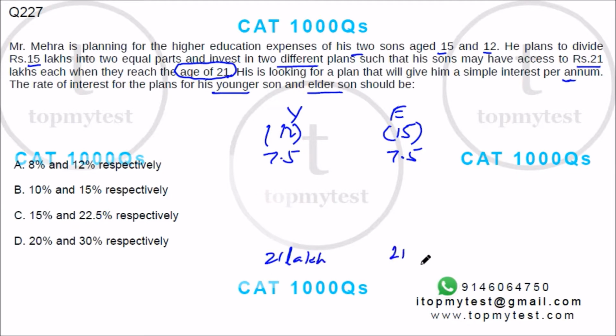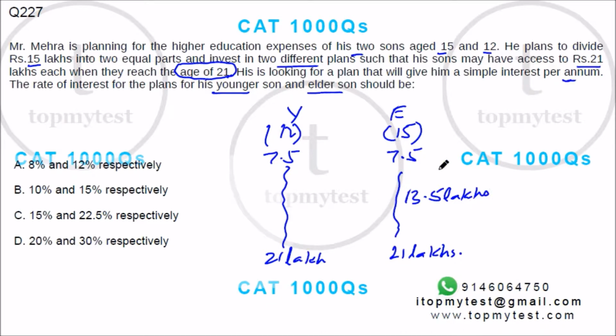Now let's see over this. If you get one of them right, the options are such that the other will automatically be right. So let's calculate for the elder son. For the elder son, he needs 7.5 lakhs to become 21 lakhs when he's 20 years old. So in 6 years, he needs to get an interest of 13.5 lakhs, on a base of 7.5 lakhs over 6 years.